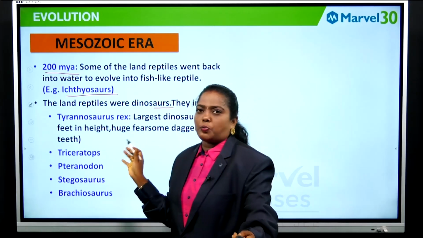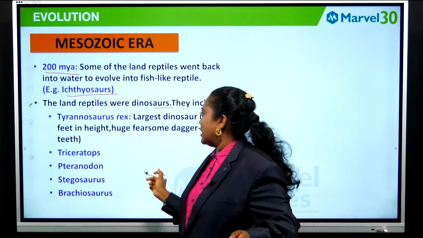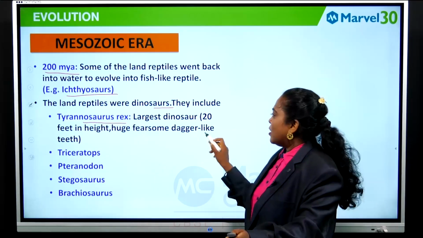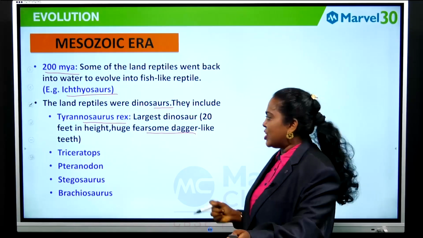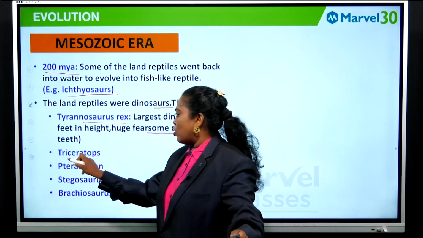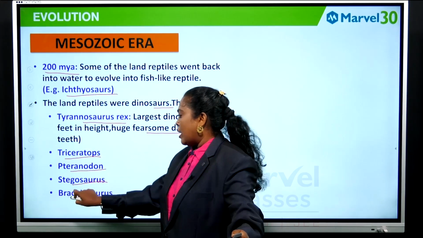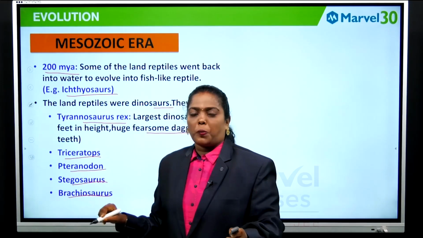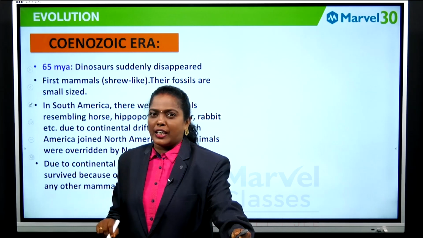So during the Mesozoic era, the dinosaurs were present. Tyrannosaurus rex is the largest dinosaur and it has huge fearsome dagger-like teeth. Then Triceratops, Pteranodon, Stegosaurus, and Brachiosaurus is also a large one, but it is a herbivore. So that is about the Mesozoic era.